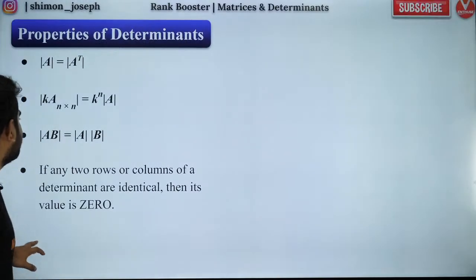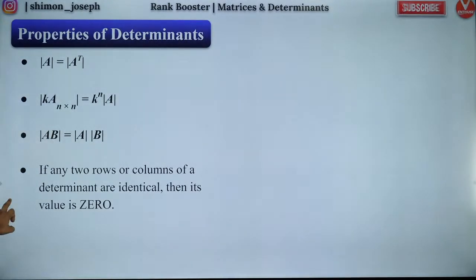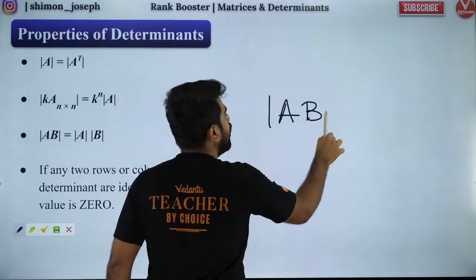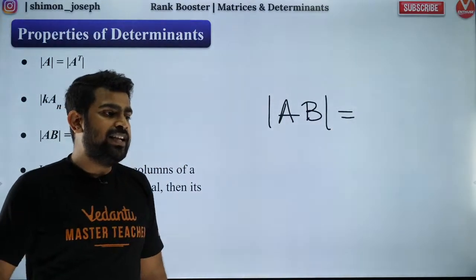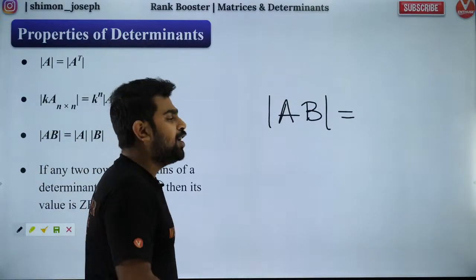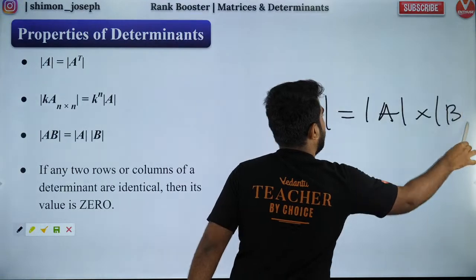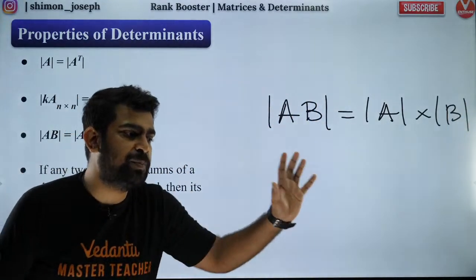So people, the next one is also very important. Whenever you have determinant of A into B, if both are square matrices, you can separate it as det of A into det of B. Very simple.